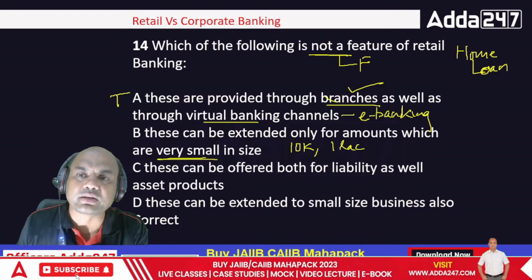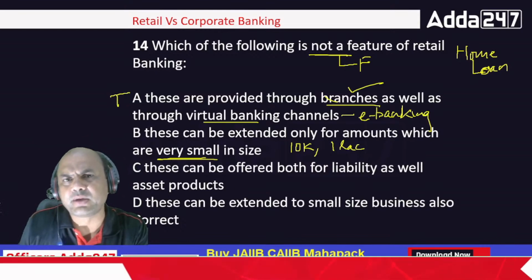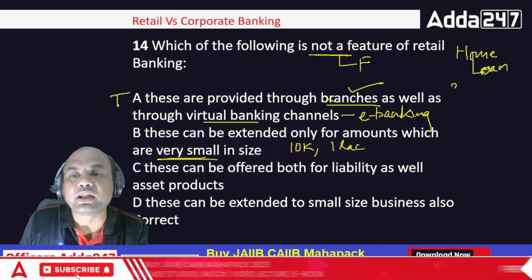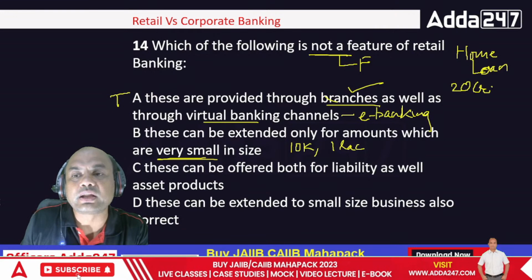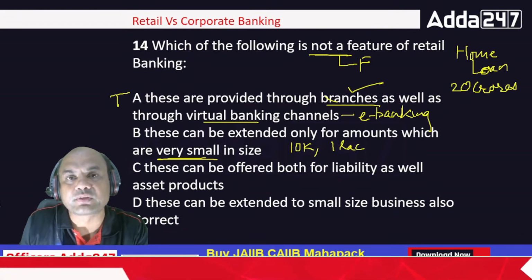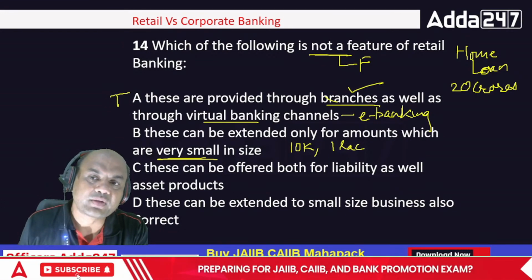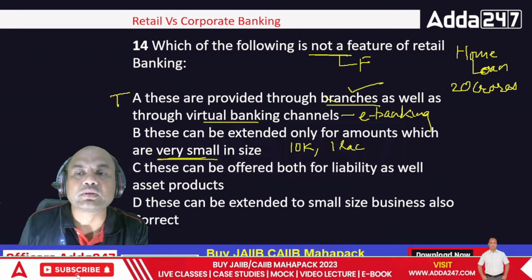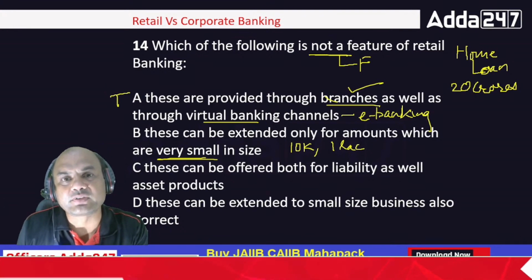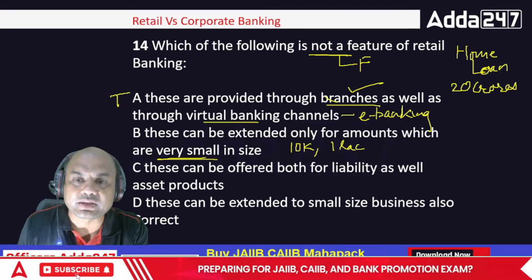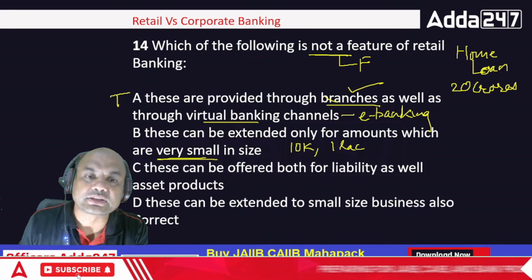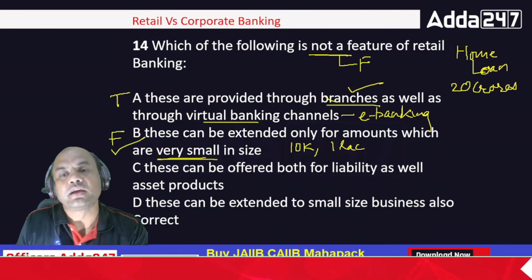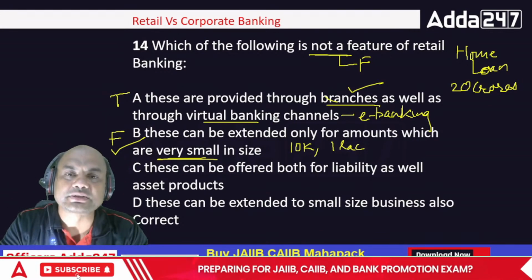Around Nariman Point, the cost of one flat goes to around 15 to 20 crores. If I want a loan for this, generally I'll get 75%, so it is 15 crores. So where is 1 lakh, where is 15 crores? So this is false. We want this false answer. It is not limited to these small sizes.